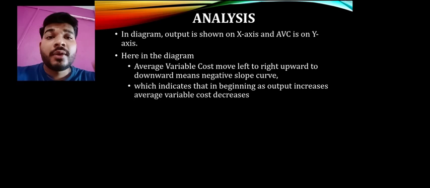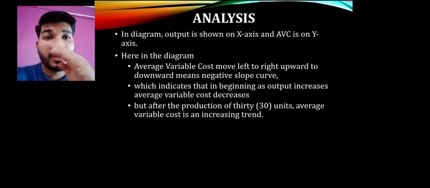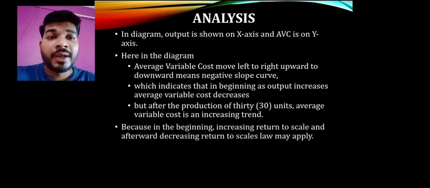Now when it is coming negative, it shows that starting में जैसे जैसे output increase हो रहा है हमारा variable cost कम होते जा रहा है. That is at, we can say, at the production 30. But after the production of 30 units, average variable cost is increasing. After 30 मतलब 40, 50, 60, 70, we find that it shows upward direction, means from downward to upward direction, moving from left to right. So that becomes a positive slope curve, because in the beginning increasing return to scale and after that decreasing return to scale may be applied.